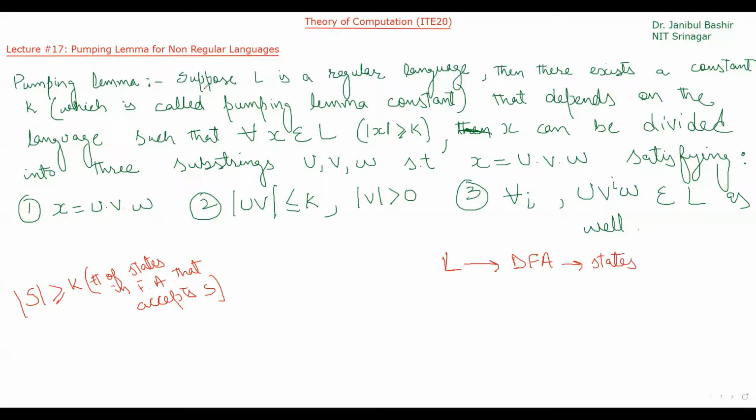So up to this point it is okay. Then there exists a constant k. What was this k? It was the number of states in the finite automata that accepts S. So it is saying, if L is a regular language, for this language there will exist a constant k, and this constant k depends on the language. Basically, this constant k is the number of states of the DFA that is accepting this language, so this constant is specific for this particular language.